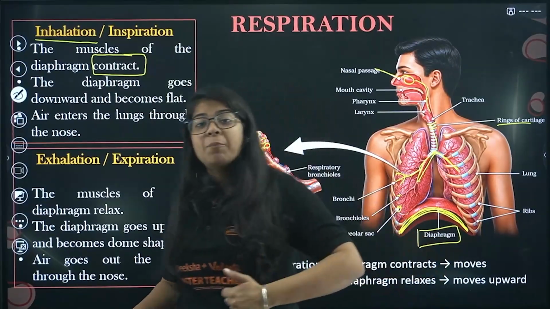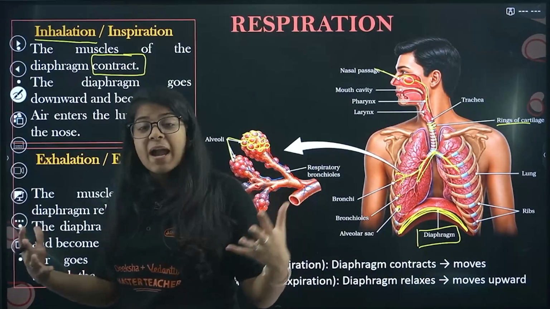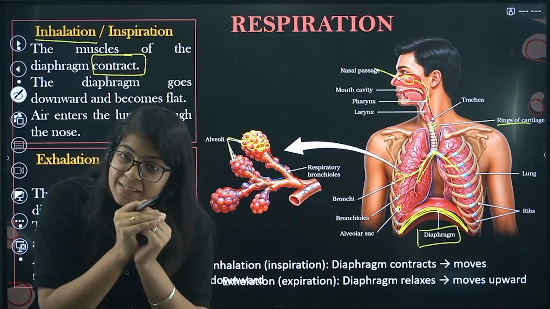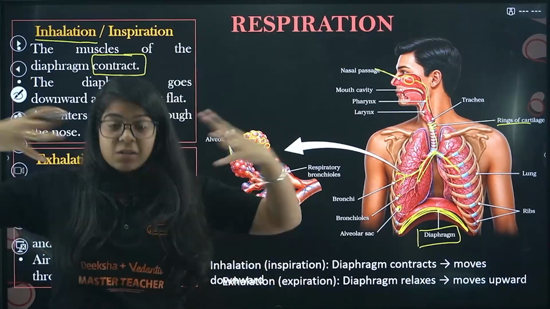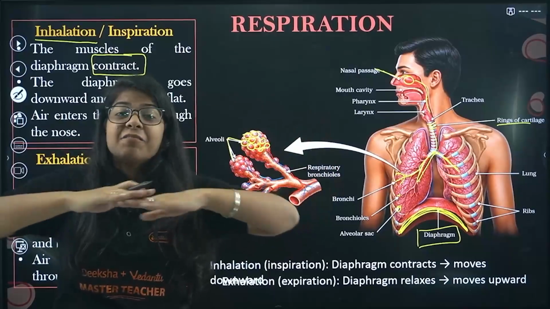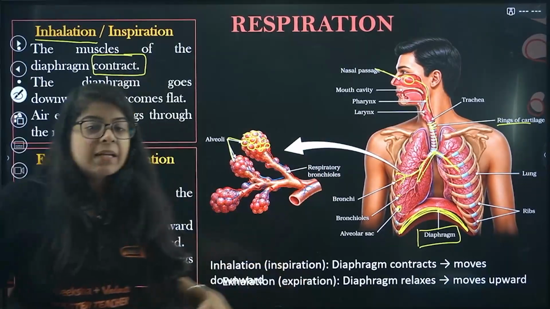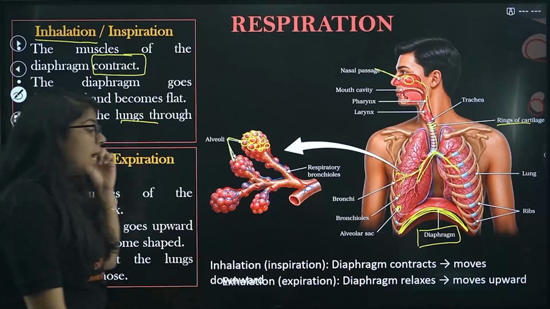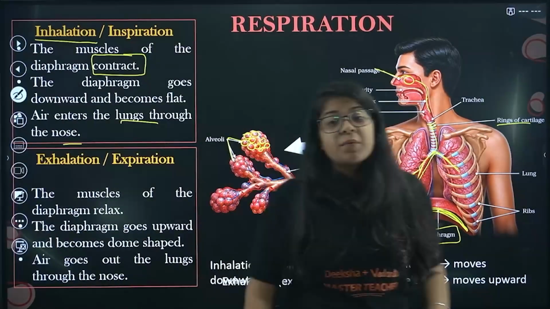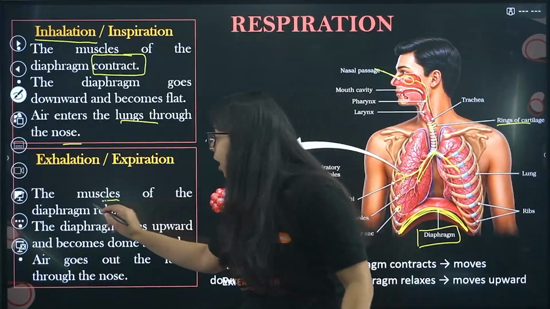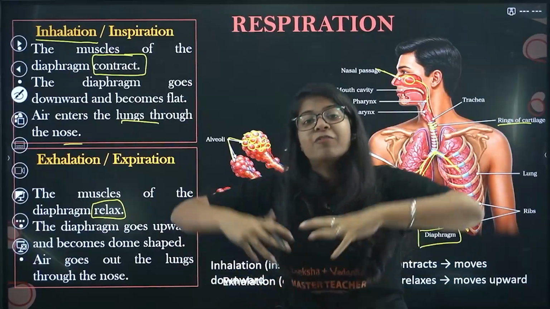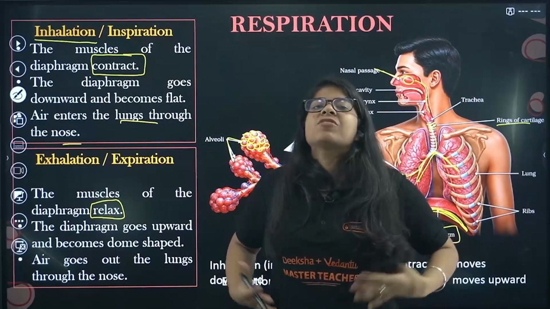What happens in inhalation? The lungs expand, and the diaphragm contracts and goes down because the lungs have taken most of the space, and it flattens. Now air enters the lungs through the nose, that is inhalation. Then in exhalation, all the air goes out, the lungs contract, and the diaphragm is like, oh, finally I have some space.